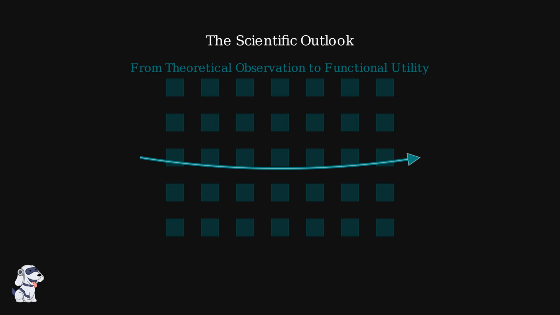We are entering a pivotal era in human science. The goal has shifted from mere theoretical observation of higher dimensions to harnessing them for functional utility. By viewing these dimensions as degrees of freedom, researchers are now designing protocols to utilize them, turning abstract mathematics into the next frontier of computing and energy. This transition marks our evolution into a species that shapes its reality using the architecture of the universe itself.